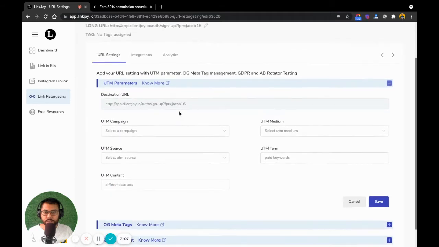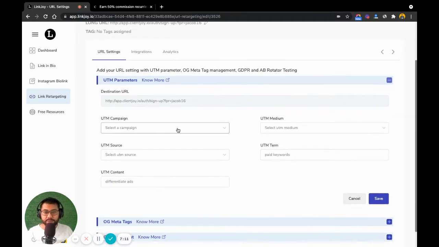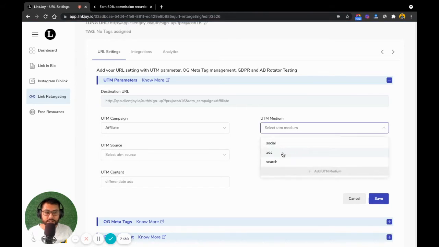If I want to track with the parameters, I have already created campaigns previously, so I can choose an existing campaign, or I can just add a UTM campaign. So I'll add this campaign to be affiliate, and I want the medium. So this is something that I'm going to use on my socials.